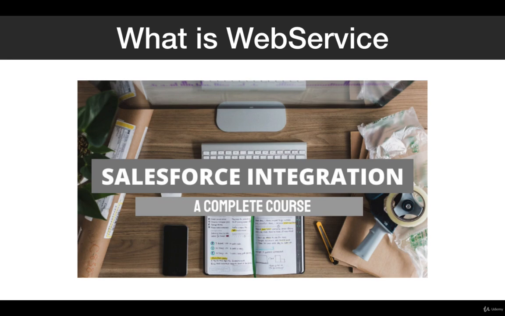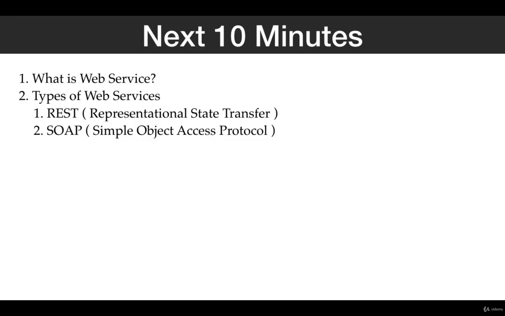What web service is and how web service is going to help us in the integration. In our previous lecture, we learned about APIs, what APIs are and how they are going to help. In the next 10 minutes, we are going to talk about what web service is, what are the types of web service, and what is the difference between those two, and how these two types of web services are going to help us. So let's talk about web service.